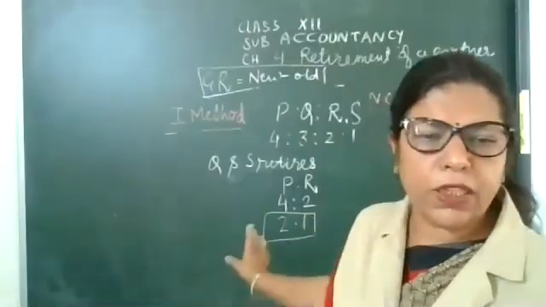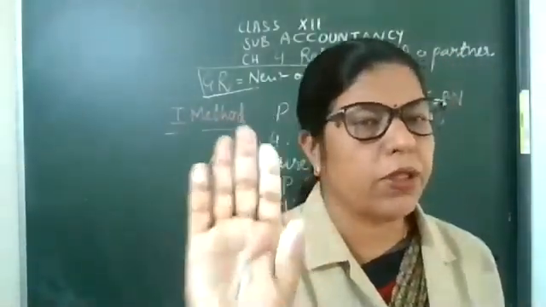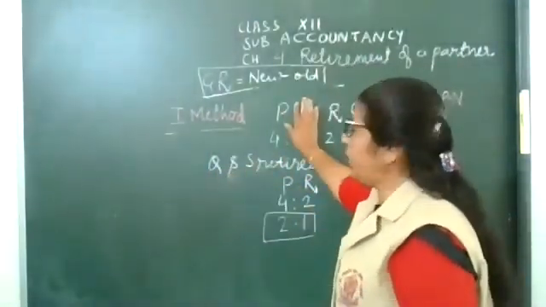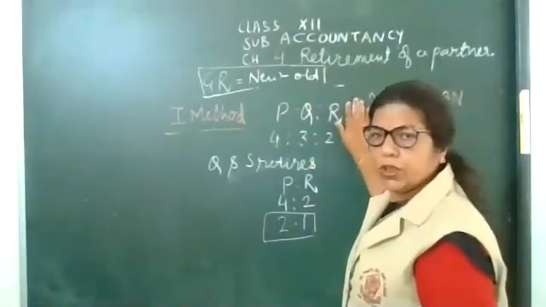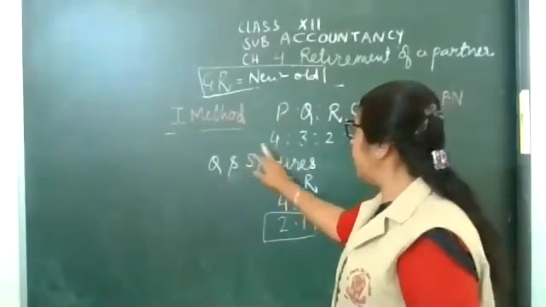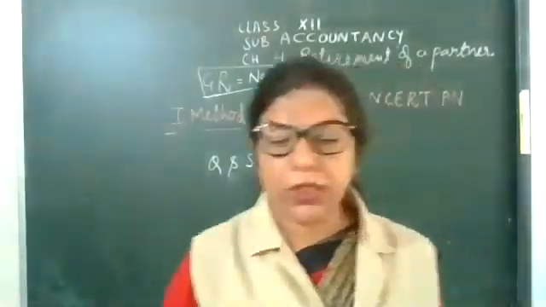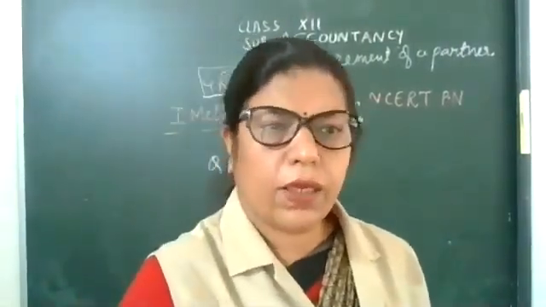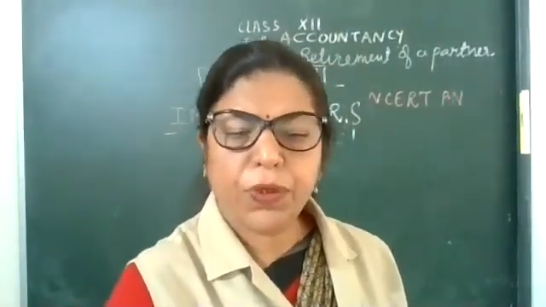And first method, without any information, you just keep the hands on the retiring partner. Then here, Q, remove it. S, remove it. Who are the remaining partners? 4:1. Okay, my dear children. So now I am sure that you all will be able to do these type of questions.